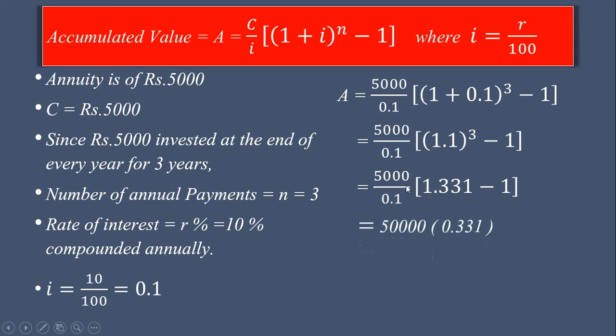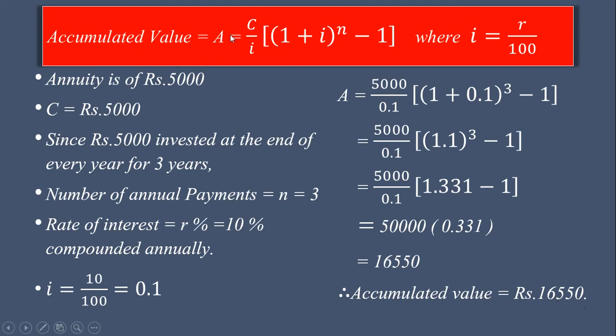Now we multiply the numerator and denominator by 10. So 5000 into 10, 50,000. 0.1 into 10, 1. So we write this 5000 upon 0.1 as 50,000, into this subtraction, it is 0.331. Now this product is equal to 16,550. Now we have seen already, by the previous method, the amount accumulated at the end of 3 years is 16,550. Accumulated value is rupees 16,550.